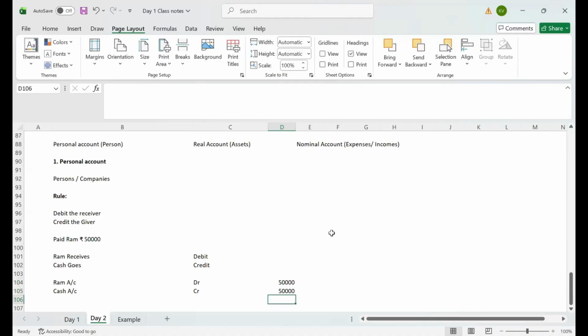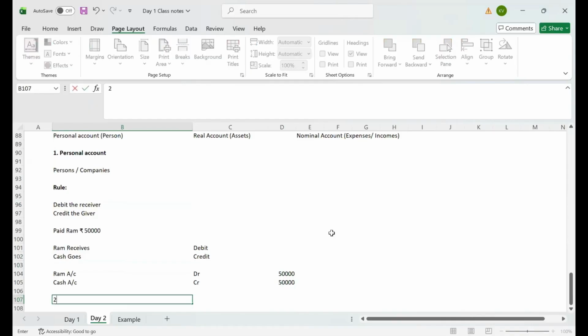See, we are not recording the transactions based on some general practice. There are certain rules. As per personal account, Ram is a personal account, an individual. Okay. For them, the personal account rules will apply. What does the personal golden rule say? Debit the receiver and credit the giver. Here, Ram receives cash and cash is going out. That's why we are debiting the Ram account and we are crediting the cash account. Okay, let's see the second journal entry.